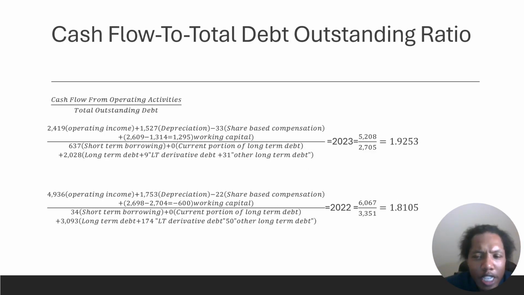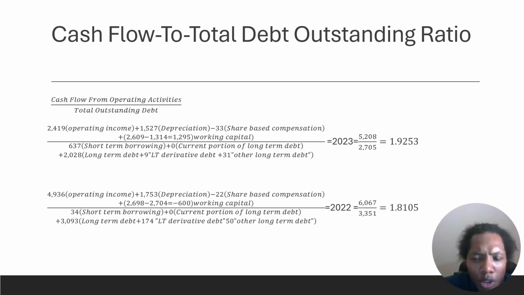Cash flow to total debt outstanding ratio equals cash flow from operating activities divided by total outstanding debt, equals operating income plus depreciation subtract share-based compensation, plus working capital, which is current assets subtract current liabilities, divided by short-term borrowing, current portion of long-term debt plus long-term debt plus long-term derivative debt plus other long-term debt.